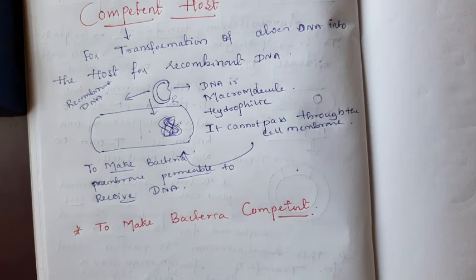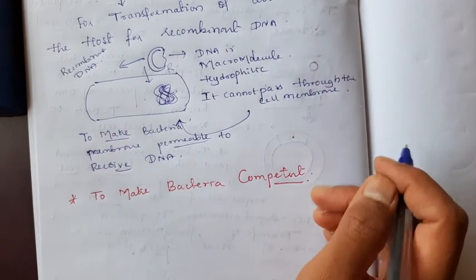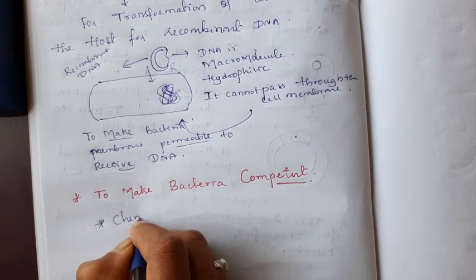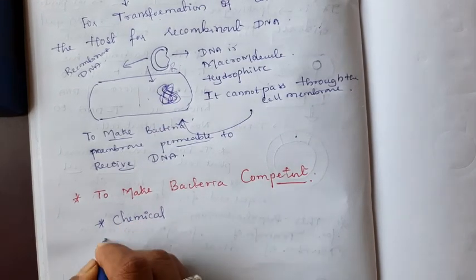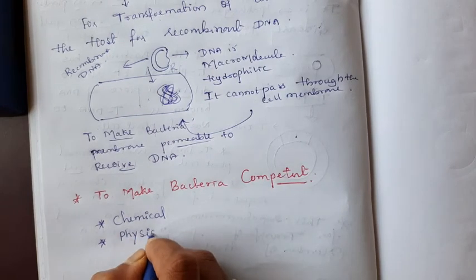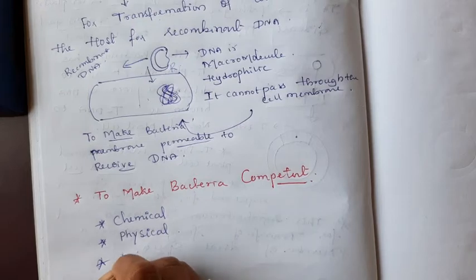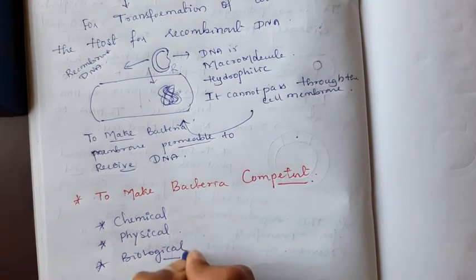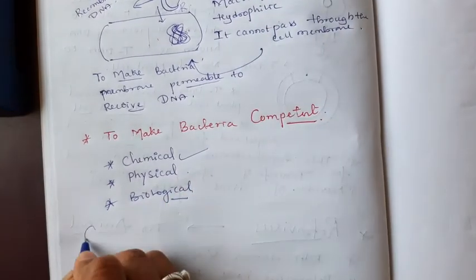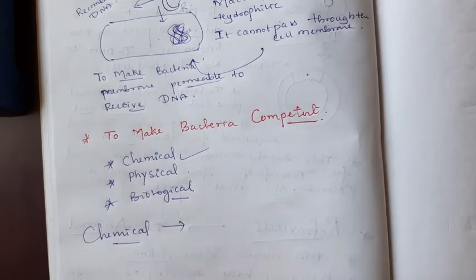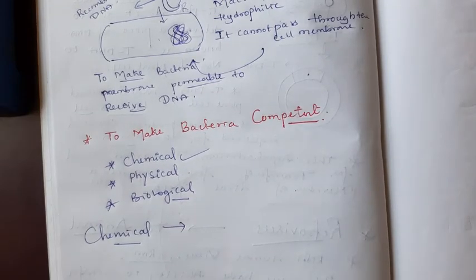First step: to make bacteria competent there are many steps. I will write here the chemical method, the second one the physical method, then the biological method. First we will discuss the chemical method to make the bacteria competent to receive the plasmid or recombinant DNA.